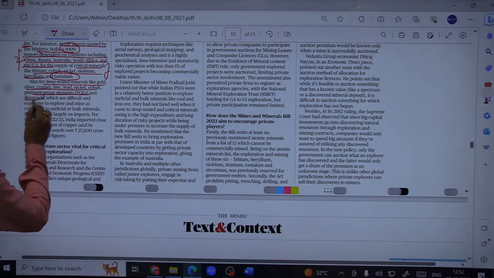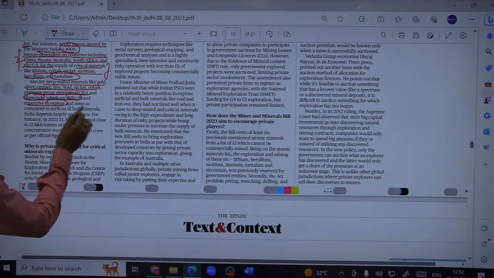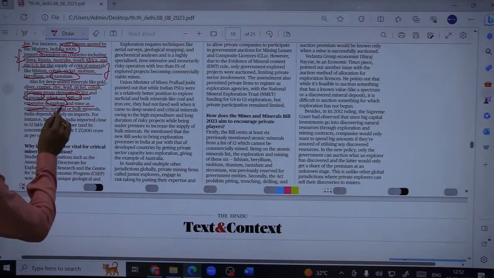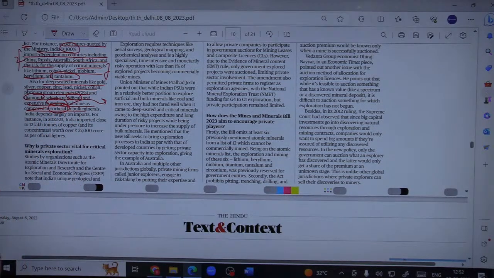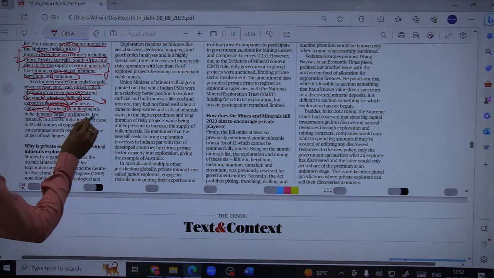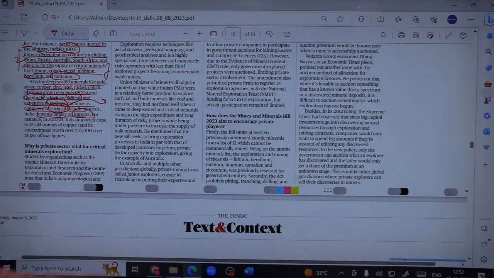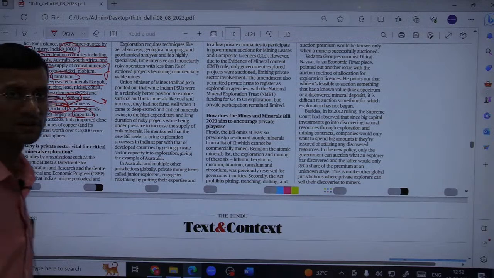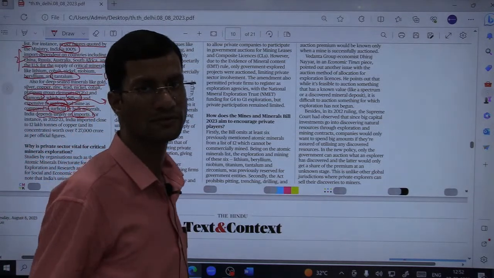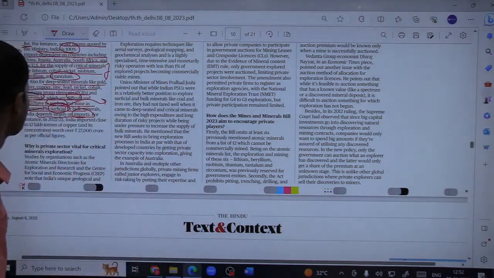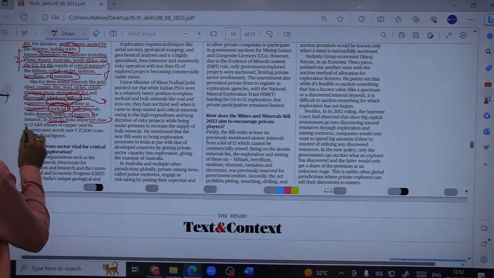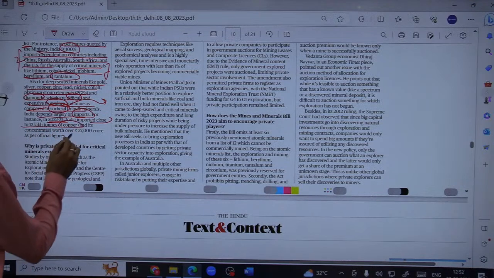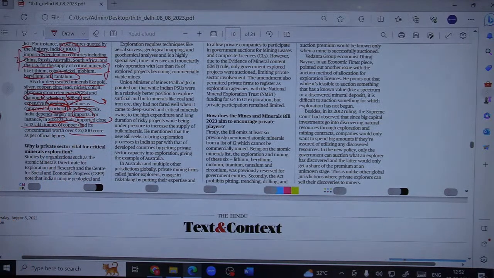And diamonds, which are difficult and expensive to explore and mine as compared to superficial or bulk minerals. Superficial are actually located on the surface of the earth itself, or bulk minerals, India depends largely on imports. Fine. So India is quite dependent on deep seated minerals also. For example gold, we import a lot of gold. Fine. For instance, in 2022-23 itself, India imported close to 12 lakh tons of copper worth 27,000 crore as per official figure. So you can see how much we are dependent.